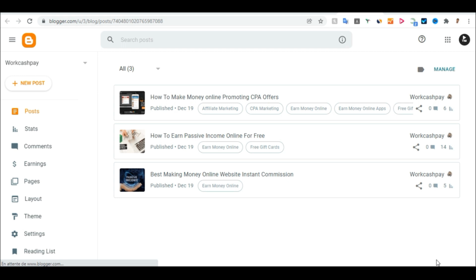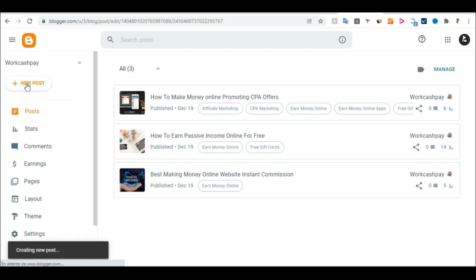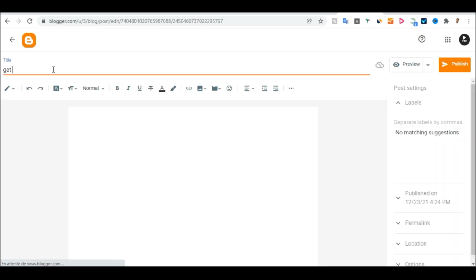To create your blog on blogger.com, you just need to click on the blog section here, post, and click on new post. Once you click on new post, it will take you to this section where you have to enter the title of the post, like get free web hosting. It will be the title, and at the bottom here you will enter the script of the web hosting. You can enter a lot of content.